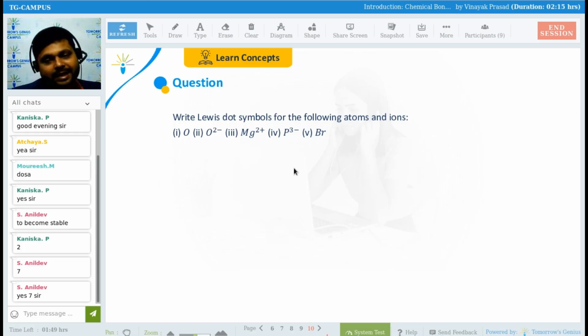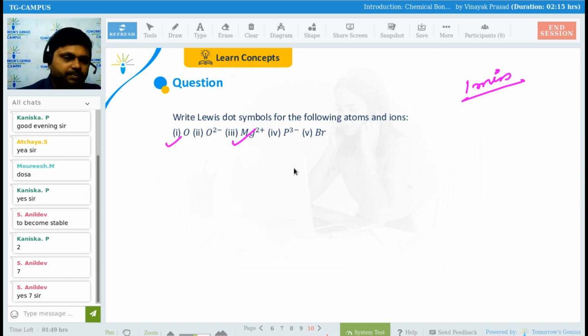If I say write the Lewis dot symbol for the following atoms and ions, I am giving you only 1 minute. Those who do it in 1 minute, it's fine. Otherwise, I will have to move on. If let's suppose I have given 5 questions, do only 1 and 2, that is O and Mg 2+. Those who finish first, that is really very good.